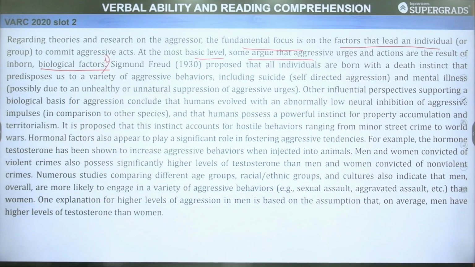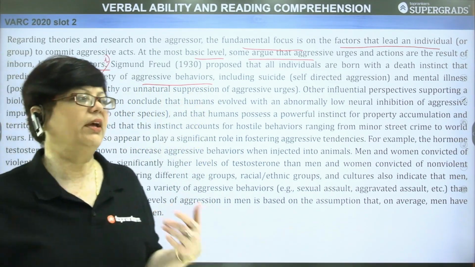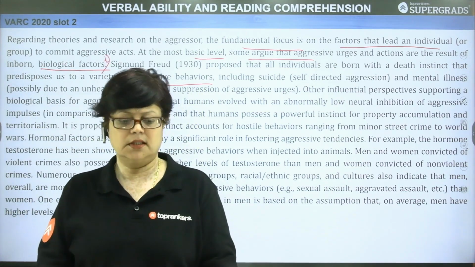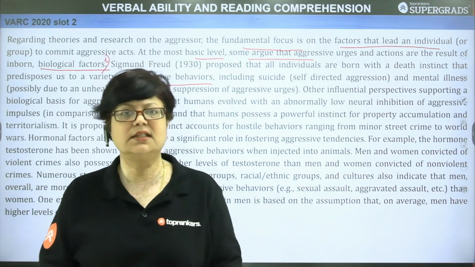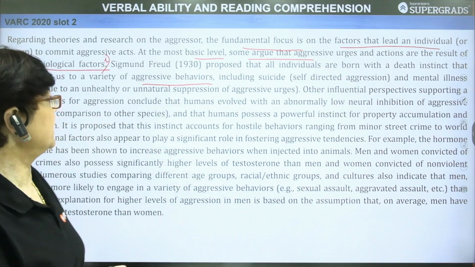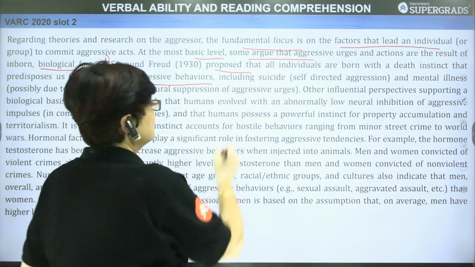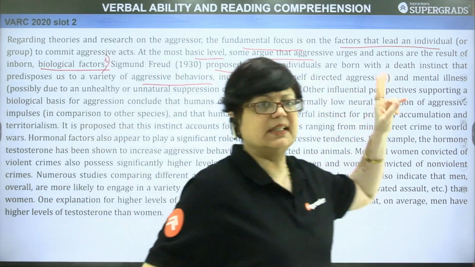Sigmund Freud, 1930, proposed that all individuals are born with a death instinct that predisposes us to a variety of aggressive behaviors. Now, Sigmund Freud is a well known exponent of psychology. He is very famous for the theories which he has given. So, according to one of his important theories, what does he propose? What does he suggest? That all individuals are born with a death instinct.